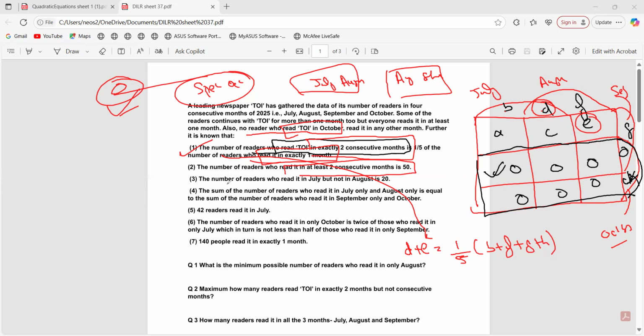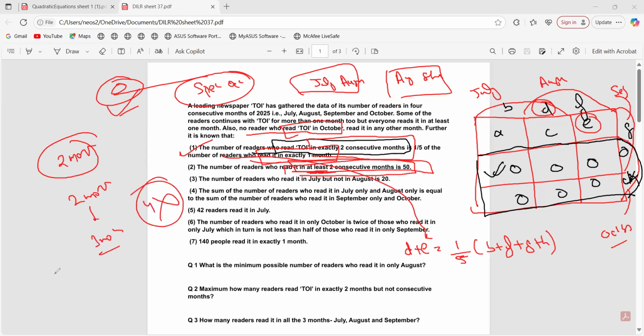Now the next one is what? The number of readers who read in at least two consecutive months. At least two consecutive months means minimum 2 months, right? So it might be 2 months as well as 3 months. 4 months would not be possible.